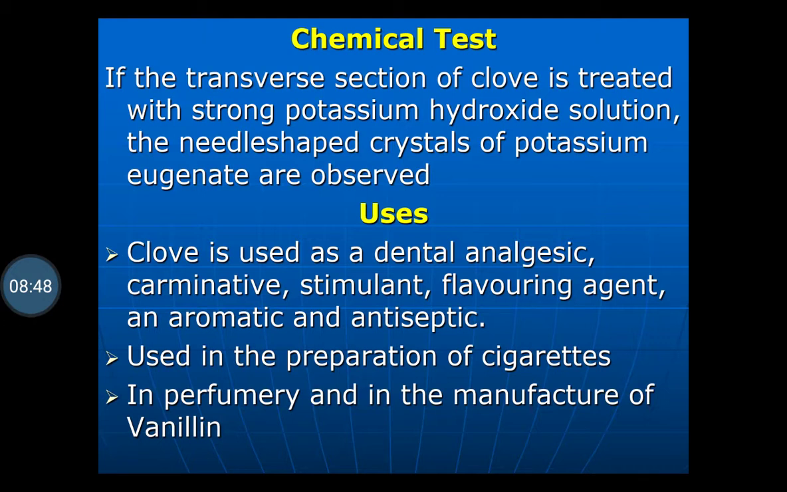Uses: clove is used as a dental analgesic and as a local anesthetic, for the treatment of toothache. It is also used as a carminative, stimulant, flavoring agent, aromatic and antiseptic. It is also used in the preparation of cigarettes, in perfumery, and in the manufacture of vanillin.